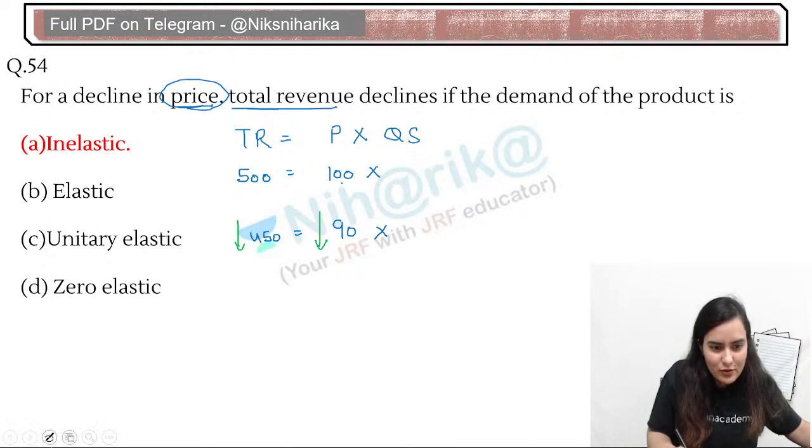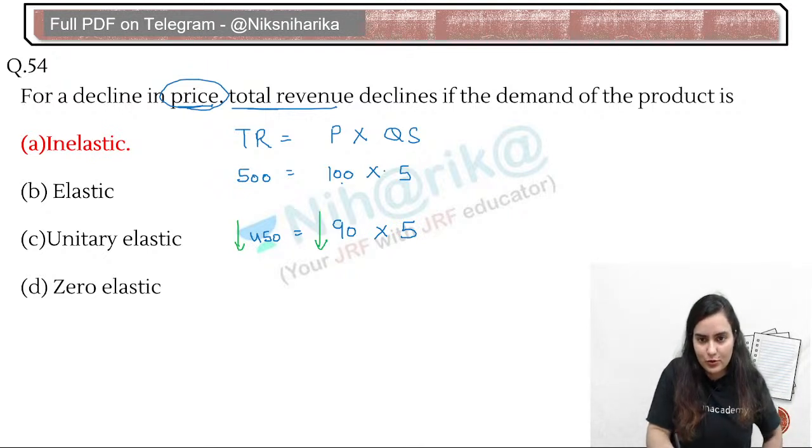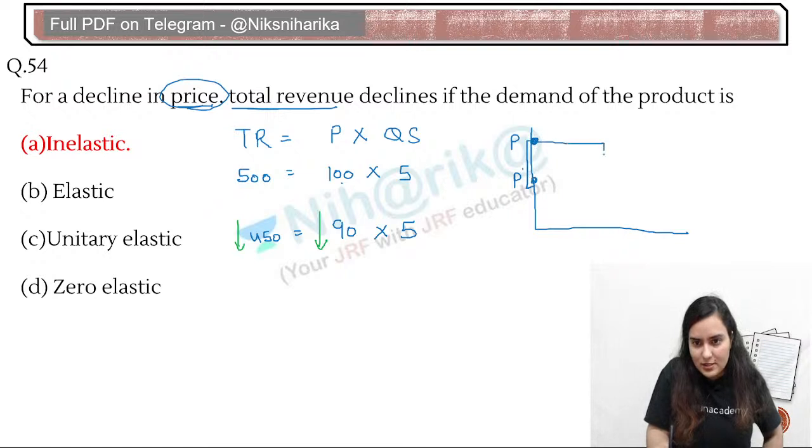On the same price also we will take exactly the same product. Suppose quantity supply is still not changing, then what is happening? If the price is reducing, on 100 price there are 5 units, and on 90 price also there are 5 units, then this quantity supply is exactly the same, it is intact.